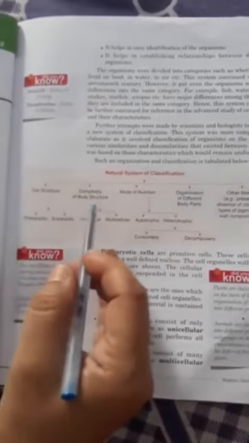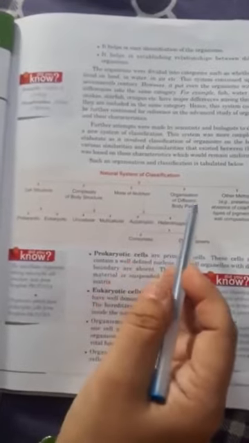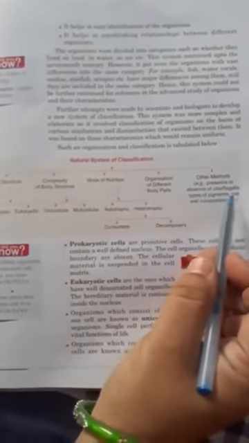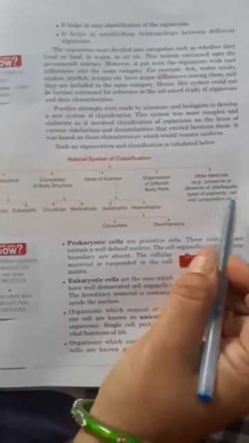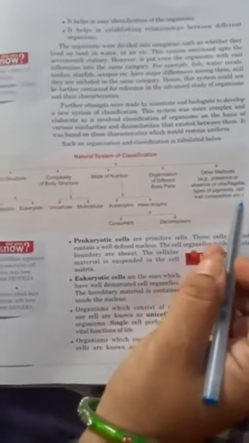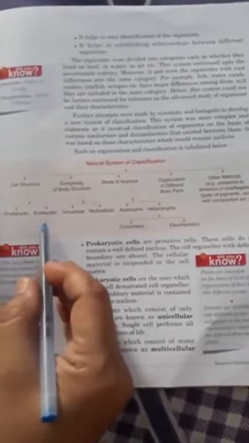Such organisms and classification are tabulated below. Natural system of classification: cell structure, complexity of body structure, mode of nutrition, organization of different body parts, and other methods, for example, presence or absence of cilia, flagella, types of pigment, cell wall composition, etc. On the basis of cell structure, organisms are classified into prokaryotic and eukaryotic.